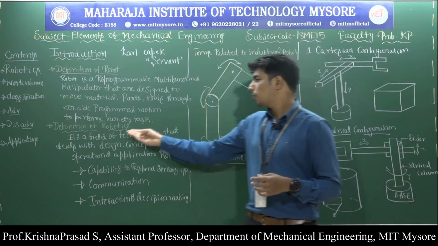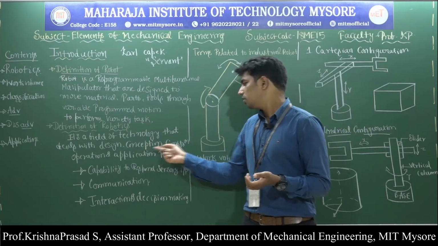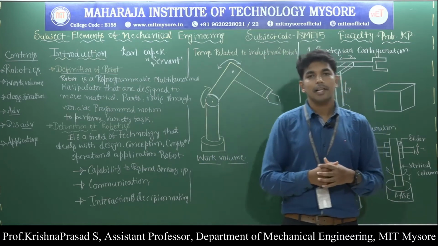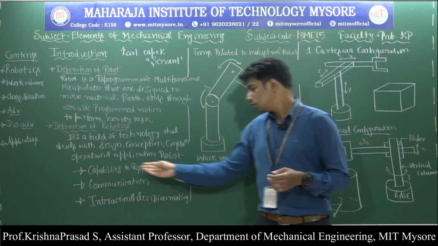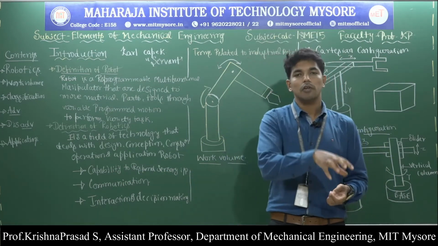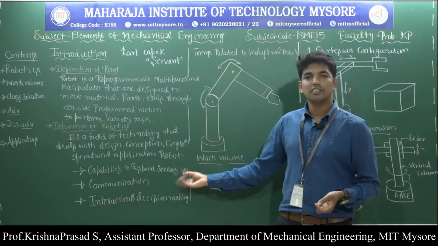Robotics is a field of technology that deals with design, conception, construction, operation and application of robots, and it also performs human-like characteristics, like it can think like a human, that means the capability to respond to sensory input. Suppose I give a command to transfer this component from this place to this place, it will take the sensory input.